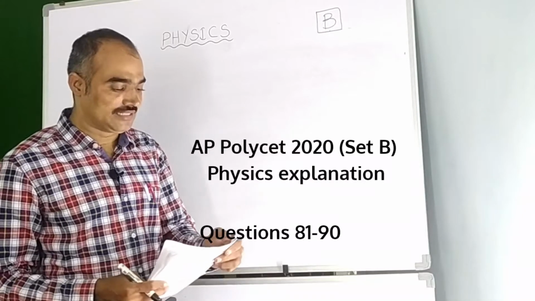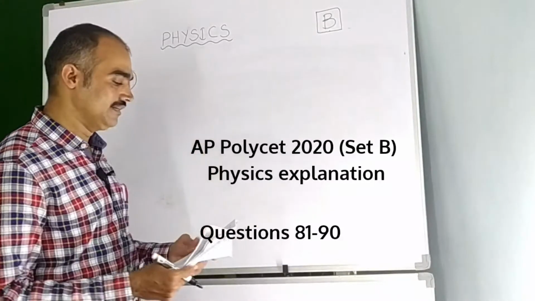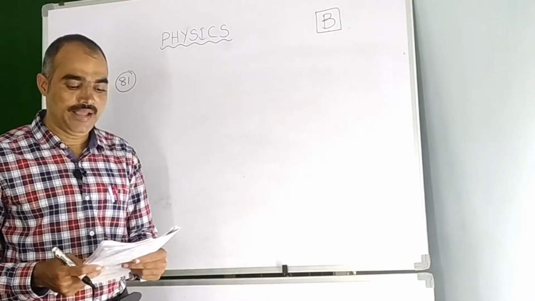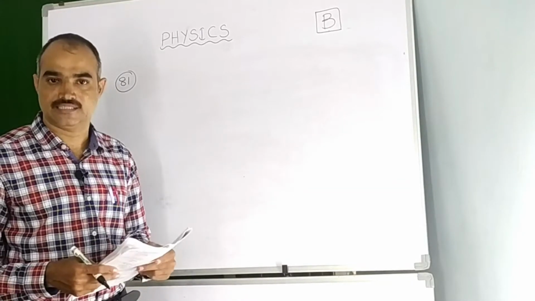Okay, now next one. Let us see next question. That is question number 81. For a person with myopia defect, the maximum focal length of the eye lens is.